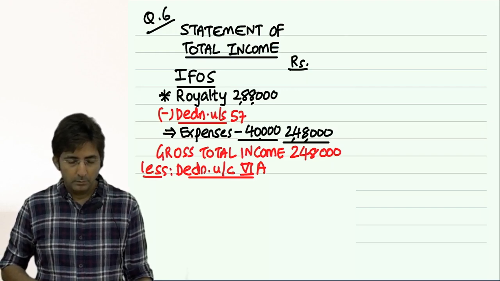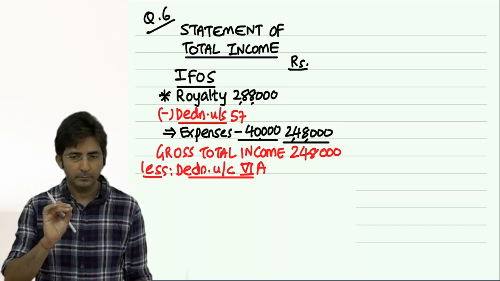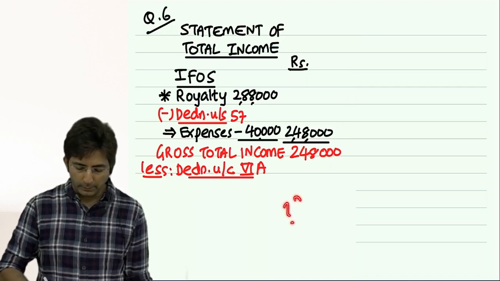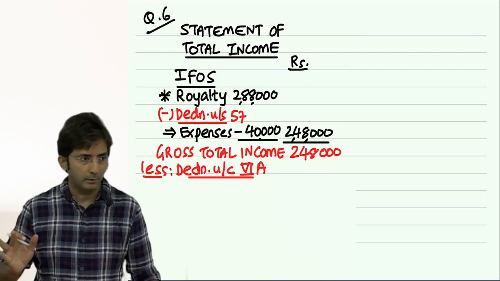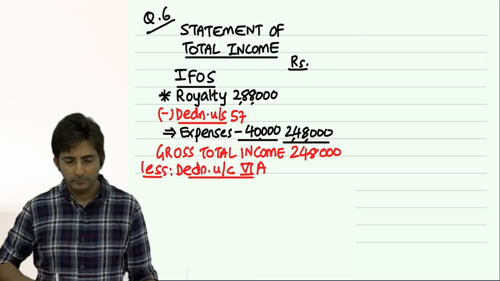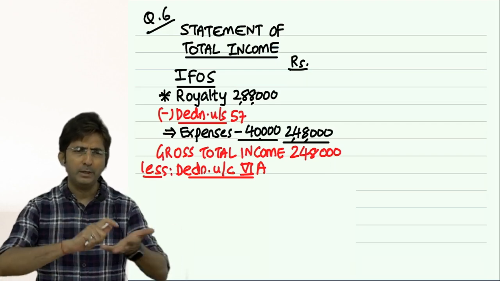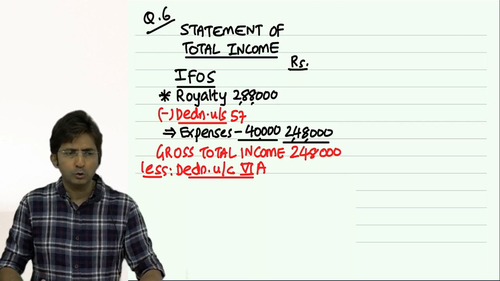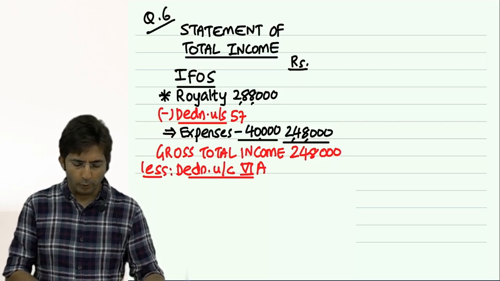Okay, now do one thing. I will give you 2 minutes time. Do some working on your own and find out what should be the amount of deduction over here. Because here it is little tricky. It's not that simple. You will get the answer by applying the formula. You have to apply some brain also. Don't write anything on your calculator. Try to find out. You can do some rough work somewhere, but try to find out what should be the deduction under section 80QQB. If you want, I will keep the formula in front of you. See here.